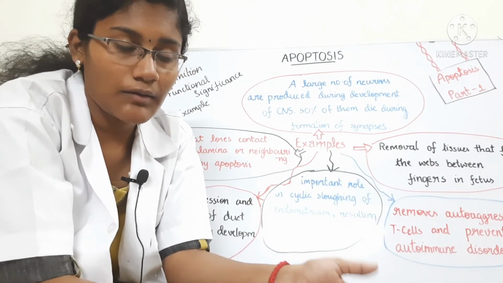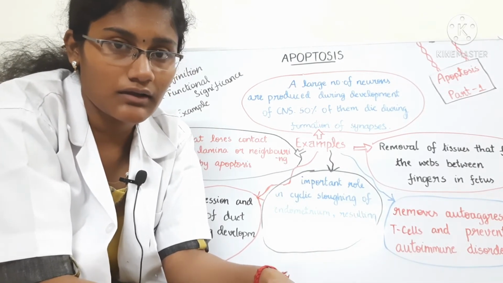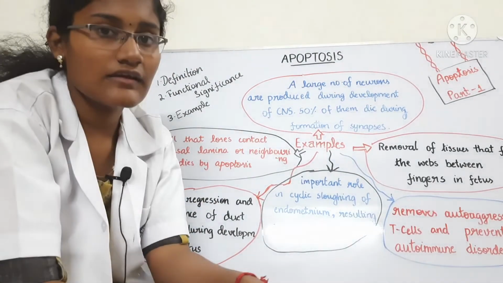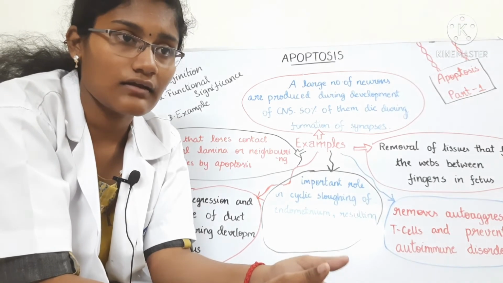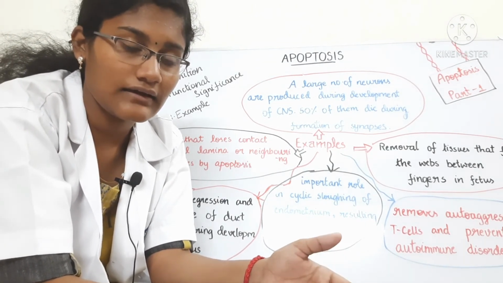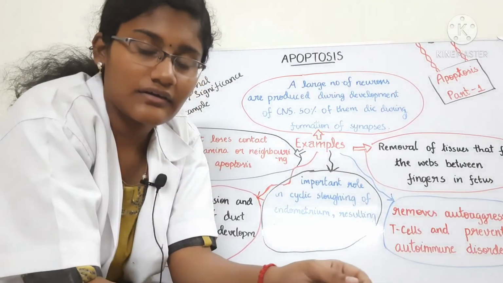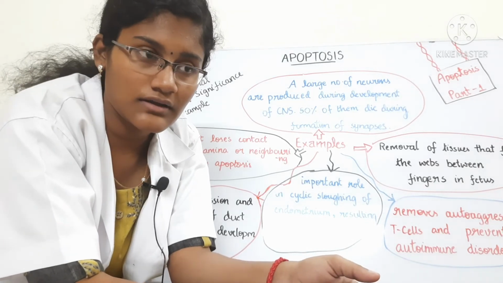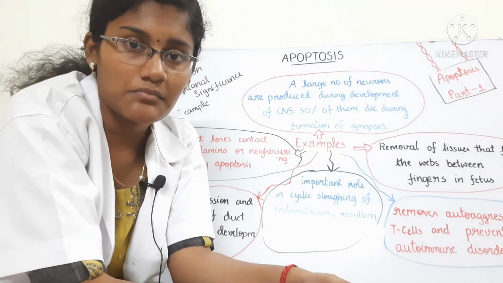Otherwise, without apoptosis, we'd be having an abnormal life. And the functional significance of apoptosis is to maintain cellular homeostasis. It is very needed during the development of the fetus, and also it removes the cells which are damaged beyond repair by viruses or toxins, and it removes the old cells from our body.